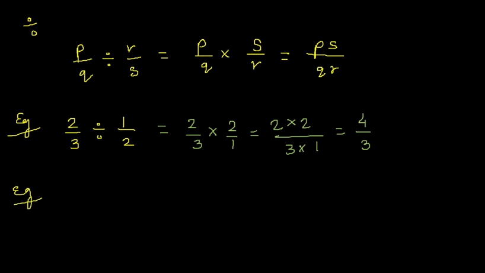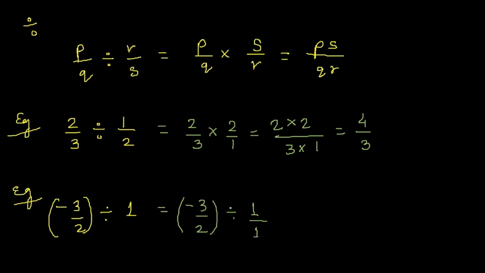Another example, minus 3 by 2 divided by 1. Before dividing, we will make this 1 rational. So I can write it as minus 3 by 2 divided by 1 by 1. Now it has become rational. Now I will apply the division operation of rational numbers. I can write it as minus 3 by 2 multiplied by 1 by 1, which is equal to minus 3 upon 2. These are our operations on rational numbers.